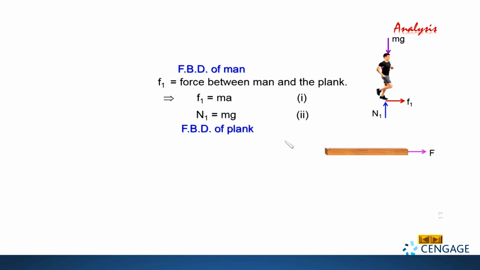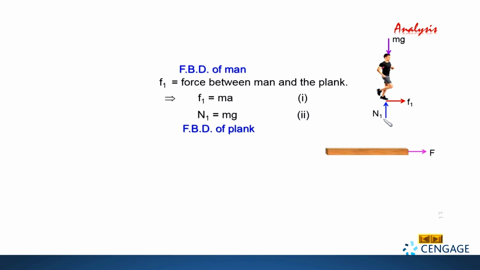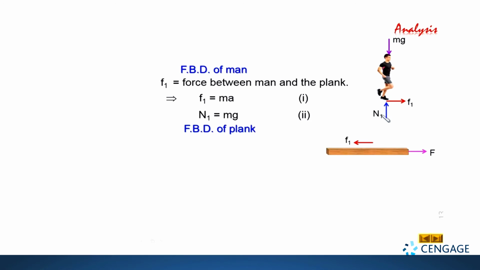Now come to the free body diagram of the plank. You know, this force small F1 acting on the man is applied by plank. Let us consider this force as action. So reaction force of this friction should act in the backward direction. Similarly, this normal reaction is applied by plank on the man in the upward direction.